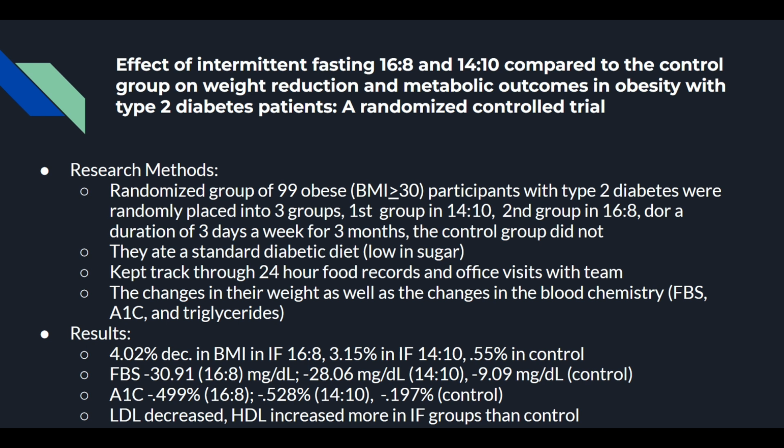What they saw in the A1C was about the same, only 0.499% in the 16-8, 0.528 in the 14-10, and less than a percent in the control group. And they didn't specify it in the articles, but which I will show in the next slides, they found a decrease in LDL, that's the bad cholesterol, and HDL in the intermittent fasting groups versus the control.